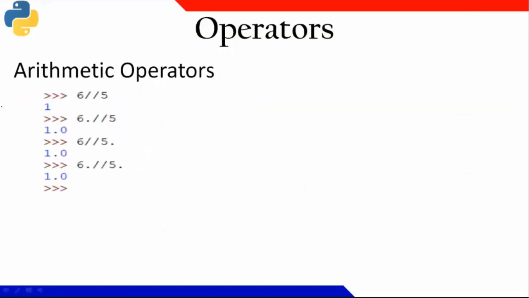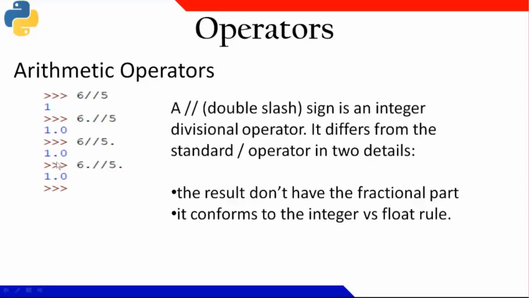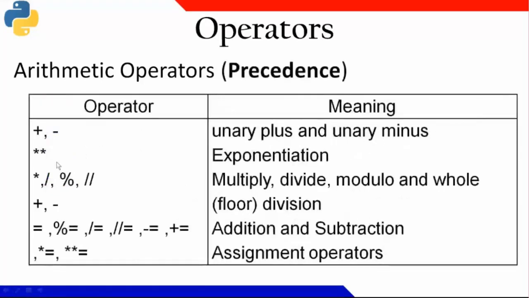Now with our integer division also, if any of the operands is a floating point number, I'll be getting the result as a floating point. And I am taking integer division only. A single slash gave me a result with a decimal point, but a double slash gives me a result with only an integer value. Okay. So this is the basic precedence of operators you are having.